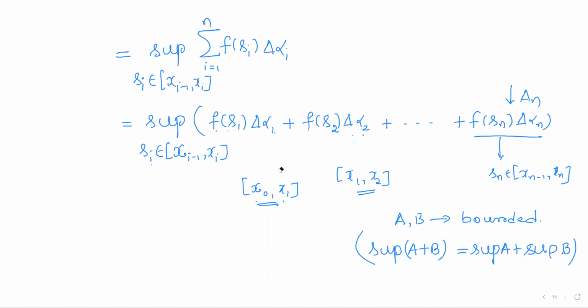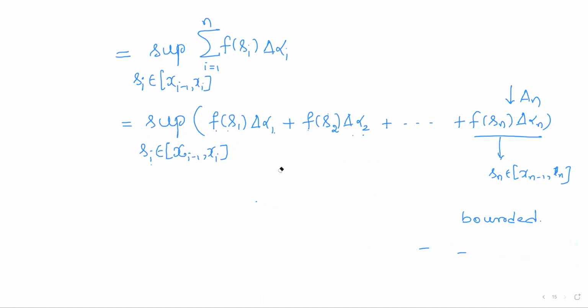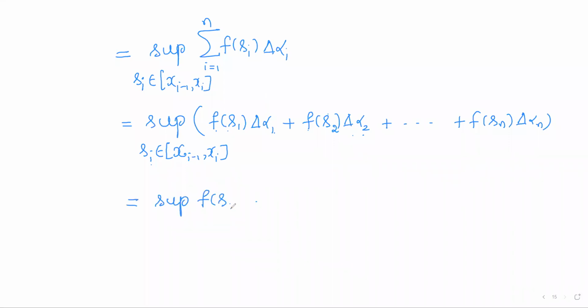So using it, I can write this as the supremum of f of s1 delta alpha 1 as s1 varies over x0, x1, plus the supremum of the set of all second terms f of s2 delta alpha 2 as s2 varies over the second subinterval x1, x2.